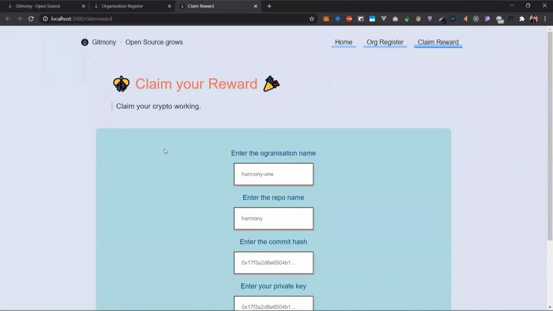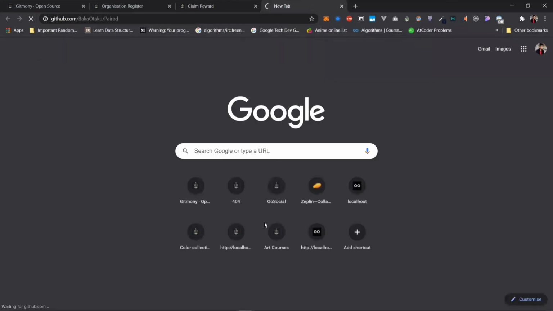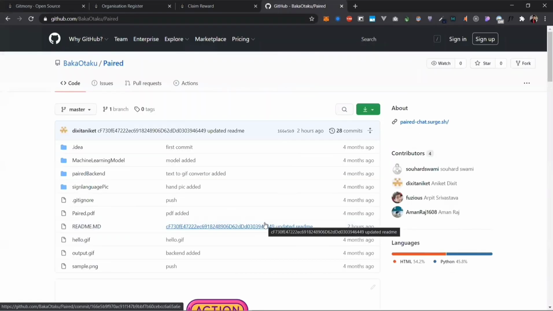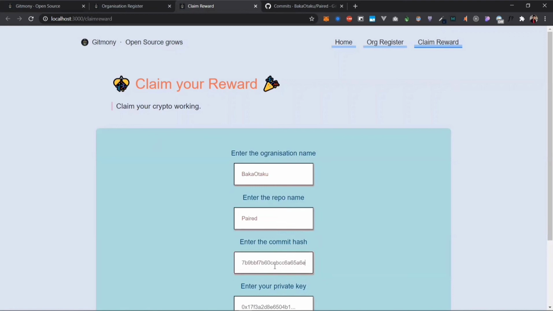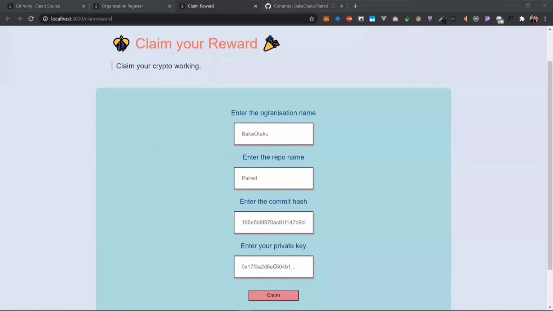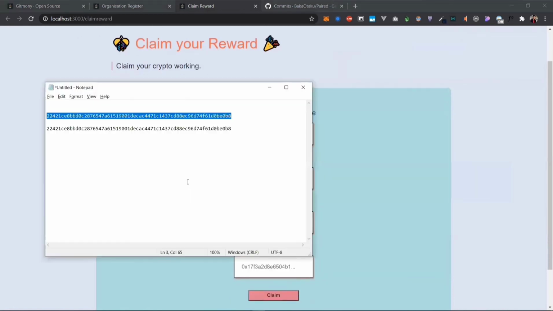Now, let us say I am a contributor. I will enter the organization name that I have contributed to. I have contributed to Bakaotaku, to its repository paired. I will fetch the commit hash of my commit. I will copy it, enter the commit hash, enter my private key